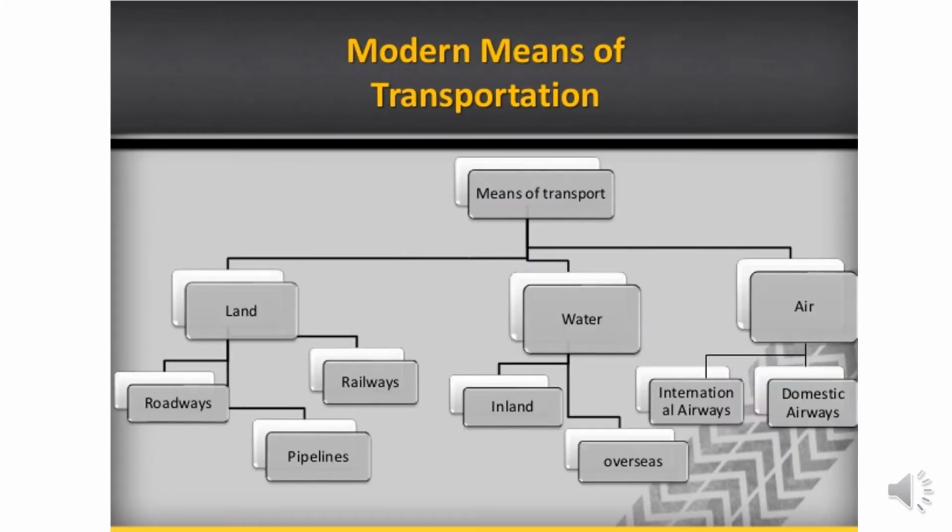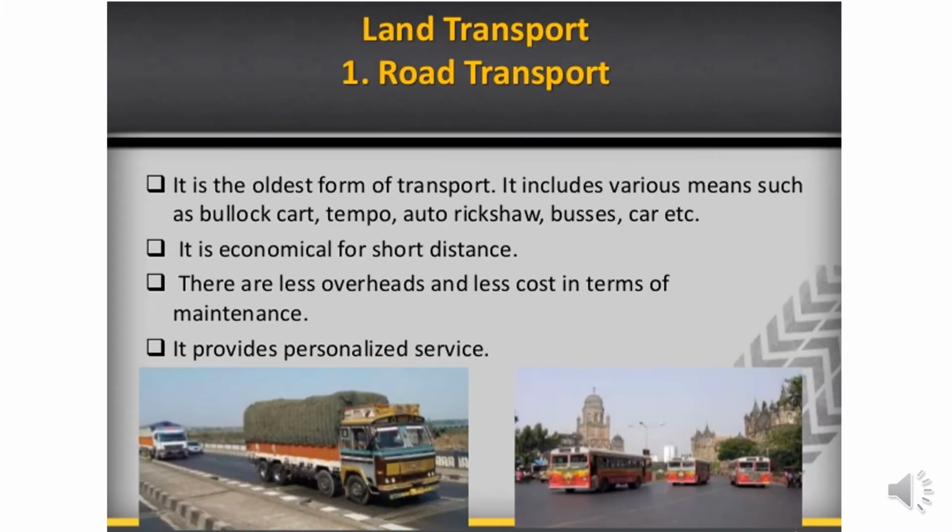Now, there are different new and modern means of transport as well, and this is categorized into your land transport system, your water transport system, and air transport system. On the land, we have your road, railways, and pipelines. On the water, we have inland and overseas, and air is definitely your international airways and domestic airways. We will be studying all of them in greater depth. The first one is your land transport.